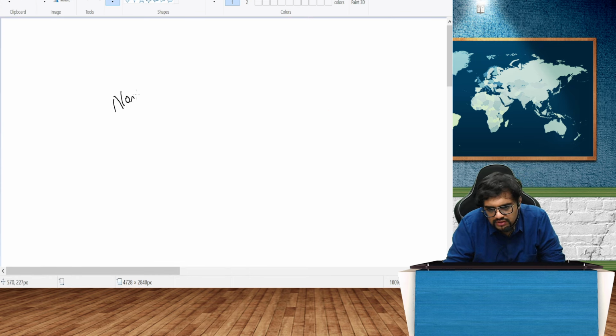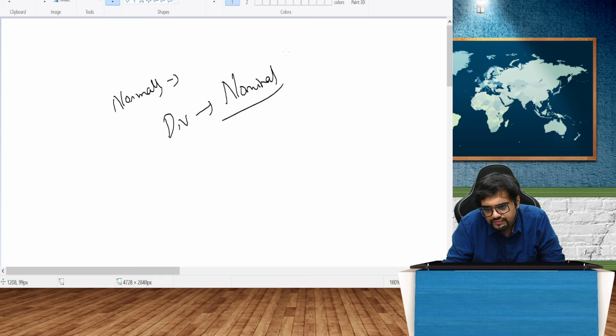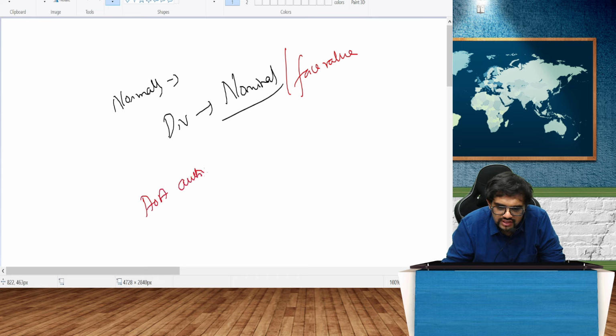Normally, dividend is always paid on nominal value, face value. But if the articles of association authorize, then dividend can be paid on paid up value.